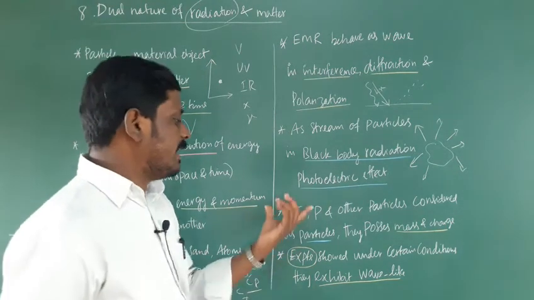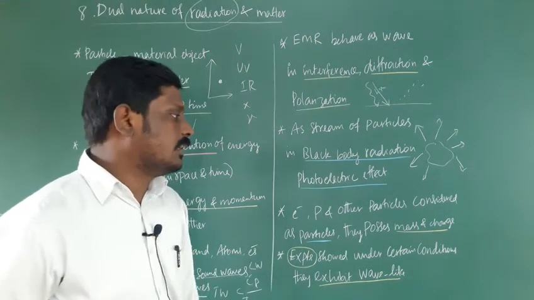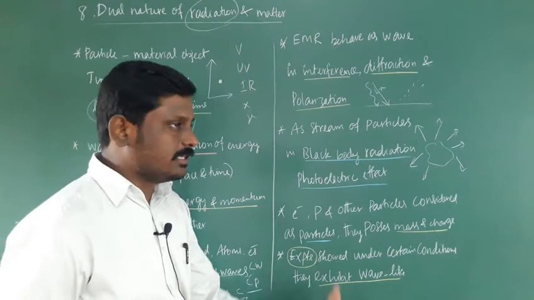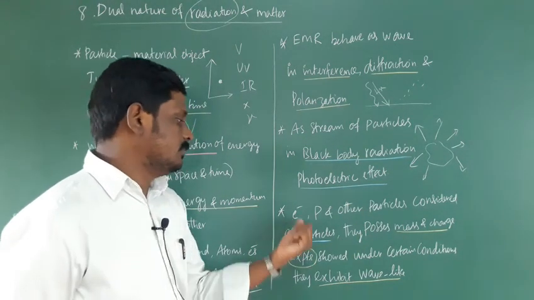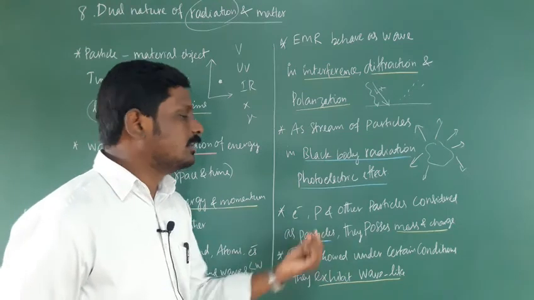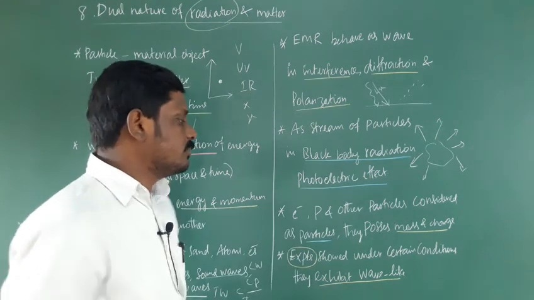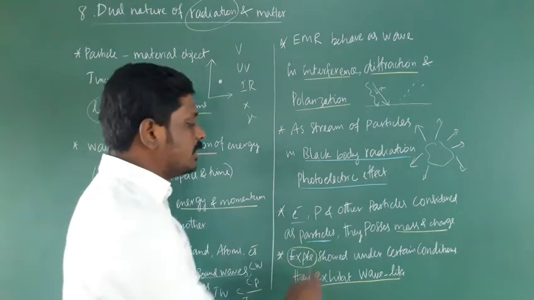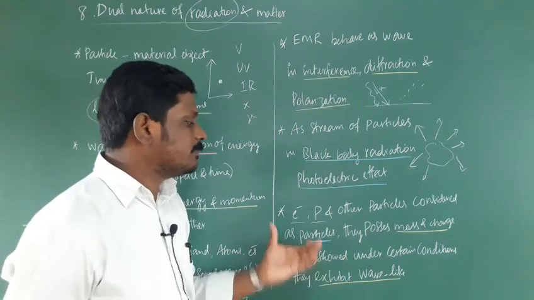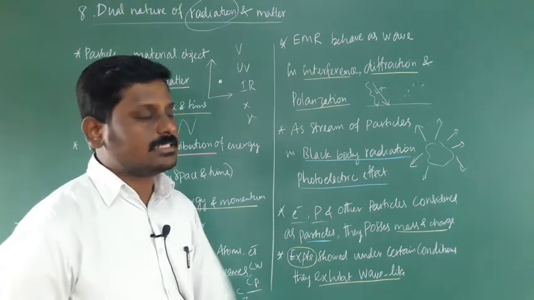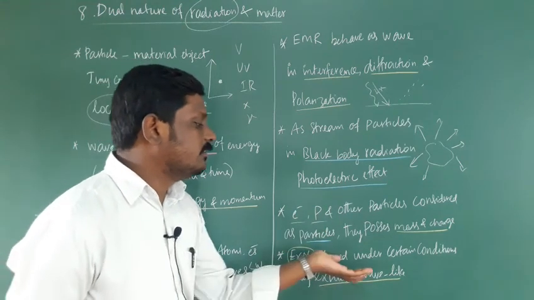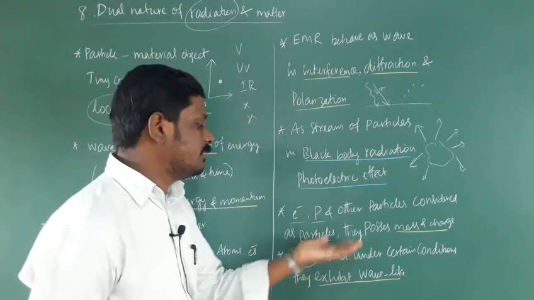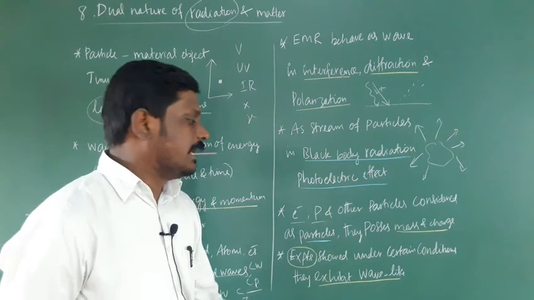Now matter. Electrons, protons and other particles are considered as particles. They possess mass and charge: the electron has negative charge, the proton has positive charge. But experiments showed that under certain conditions electrons, protons and other particles exhibit wave-like properties. A direct application of this is the electron microscope.